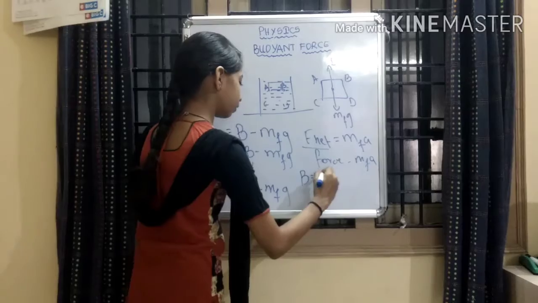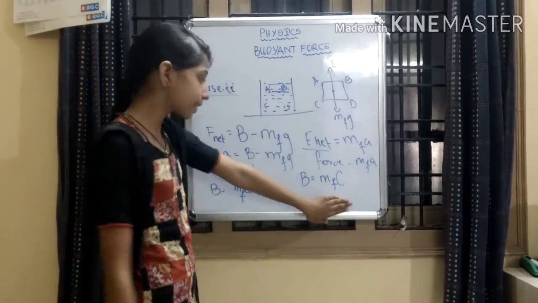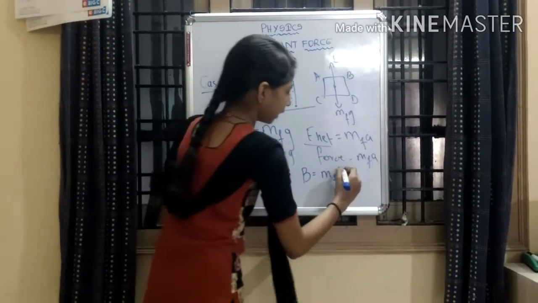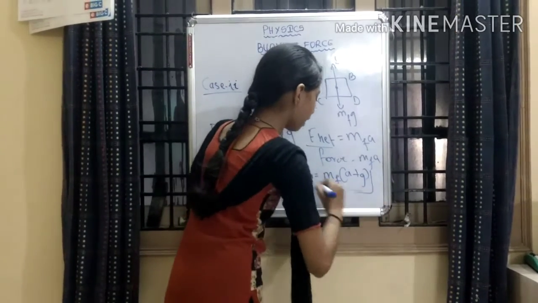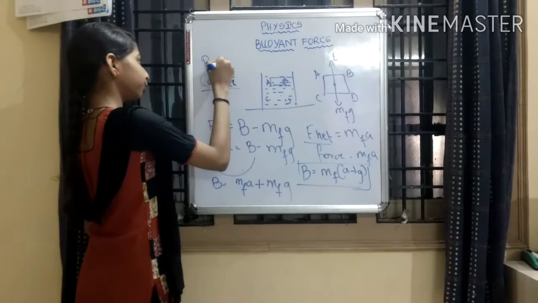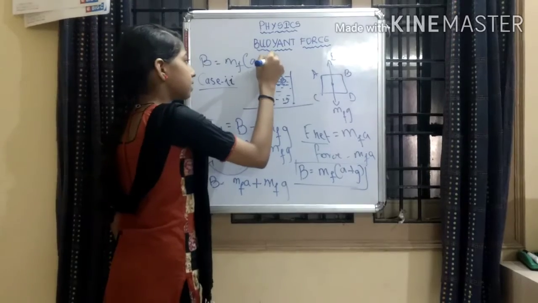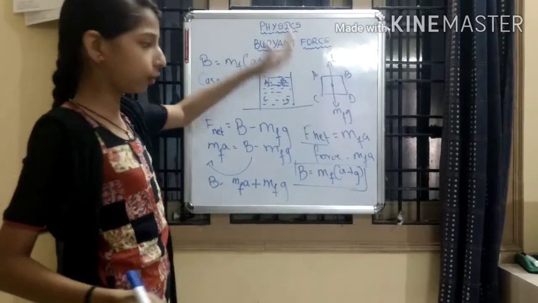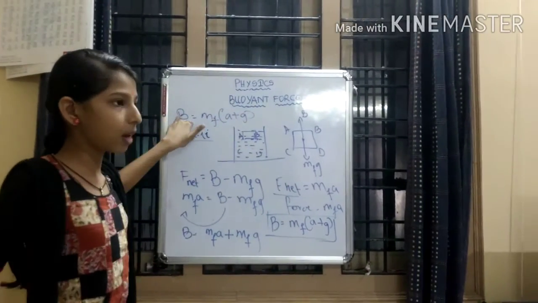B is equal to M, in brackets, we have to take M as common, A plus G. This is the formula when it is going upwards. B is equal to M common, A plus G is the formula when it is going upwards. When the piece of fluid is going upwards, this is the formula.